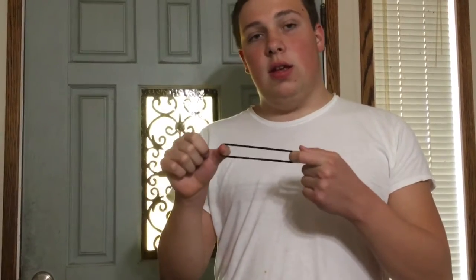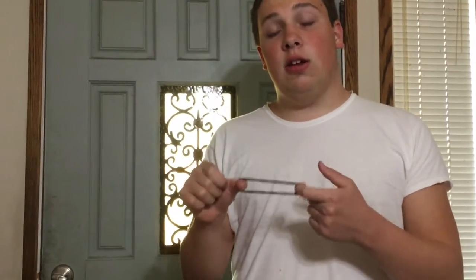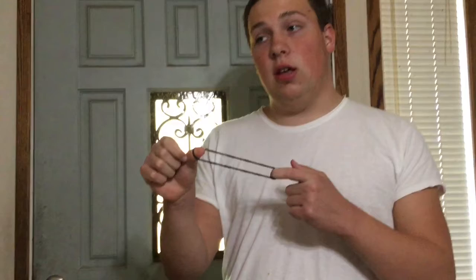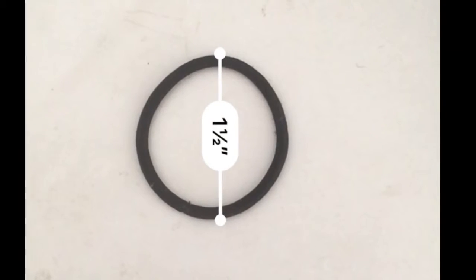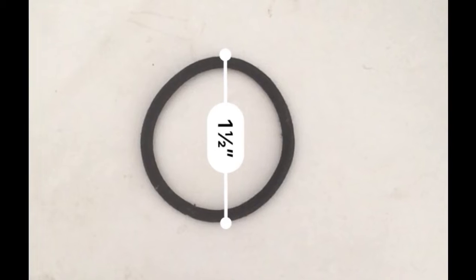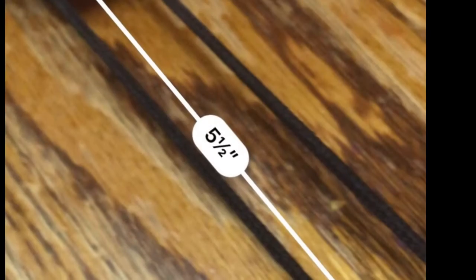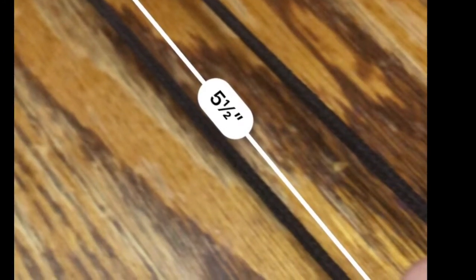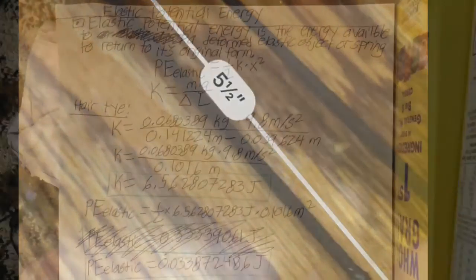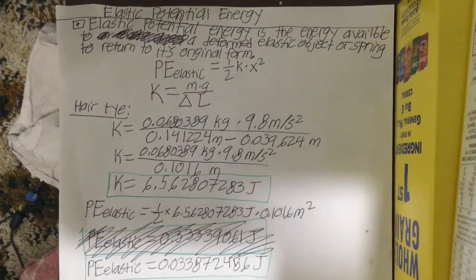Then let's say if you shoot this object, this elastic object gets kinetic energy like this. When the hair tie is in its original form, it is 0.039624 meters. When the hair tie is stretched, its length is 0.141224 meters. The hair tie had elastic potential energy.